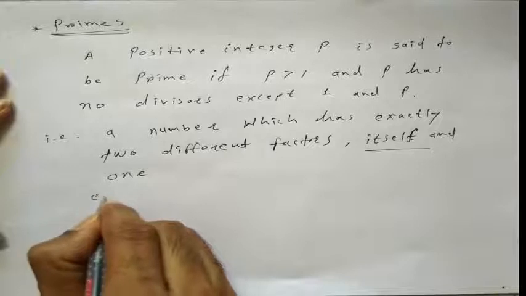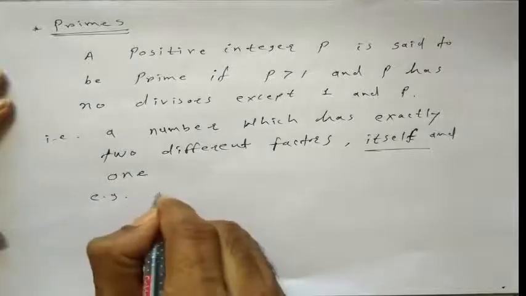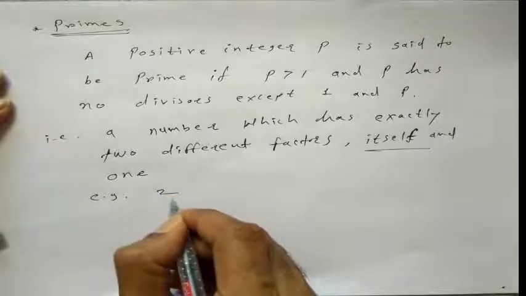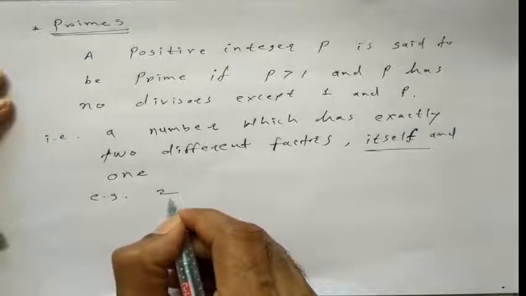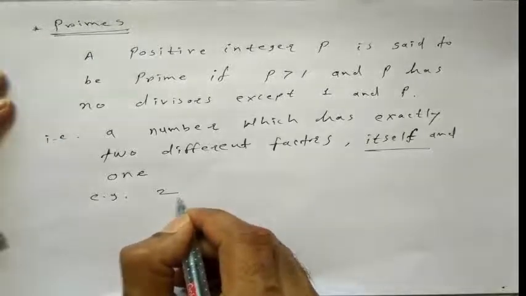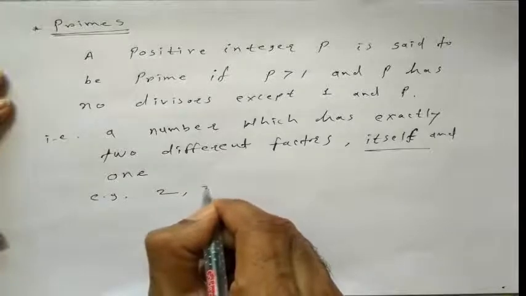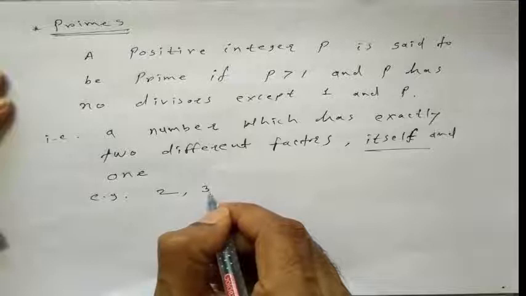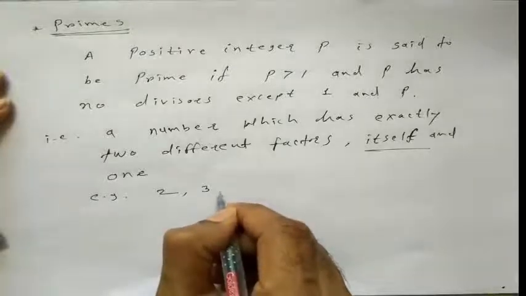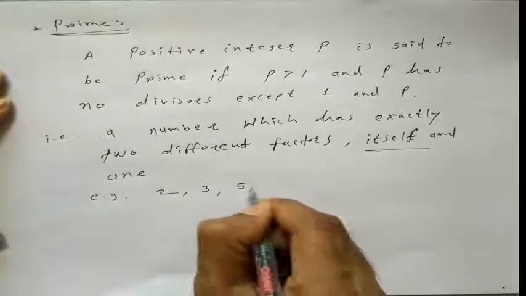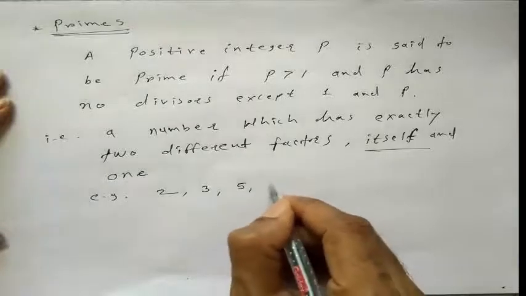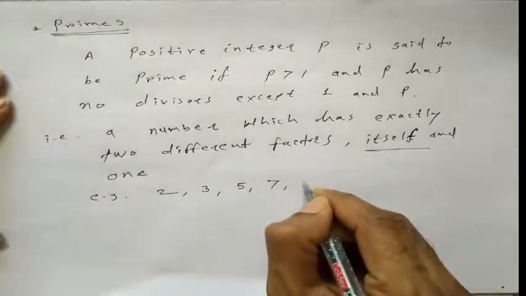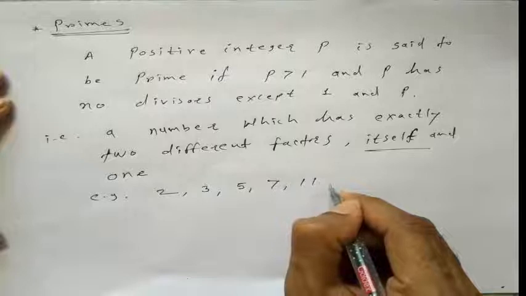For example, the number 2 is a prime number, but 2 is the only even prime. 3 is a prime number. It has exactly two different factors, 1 and itself. 5 is also a prime number. 7 is also a prime number. 11 is also a prime number.